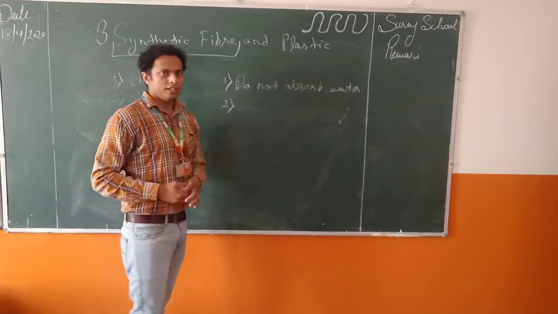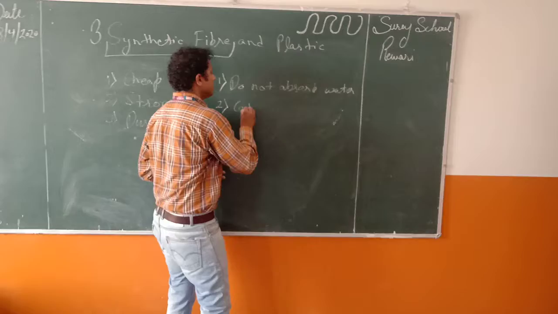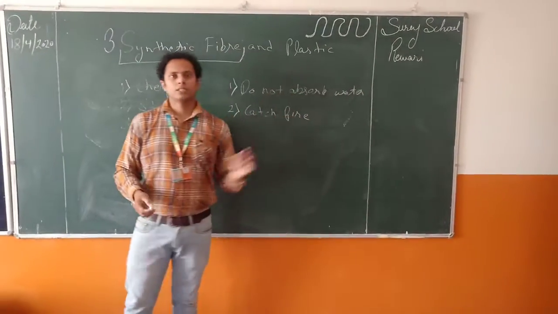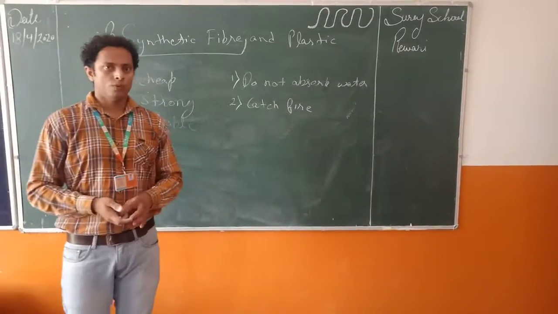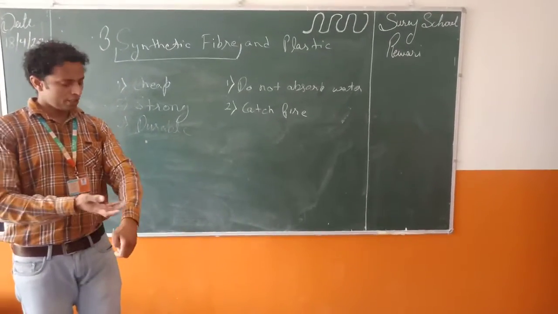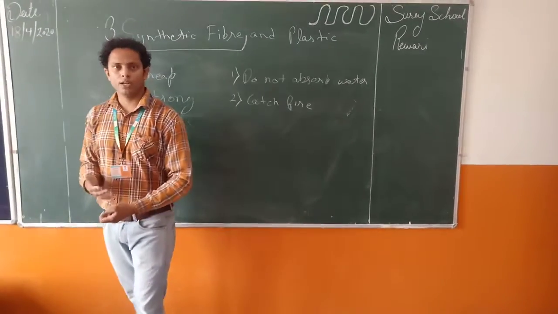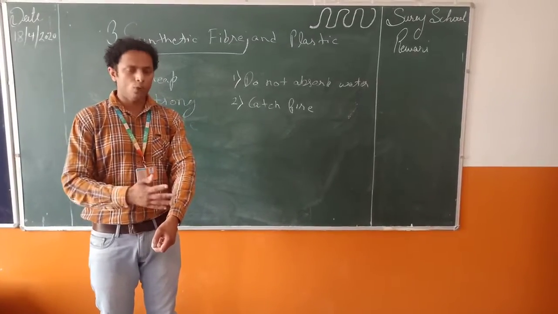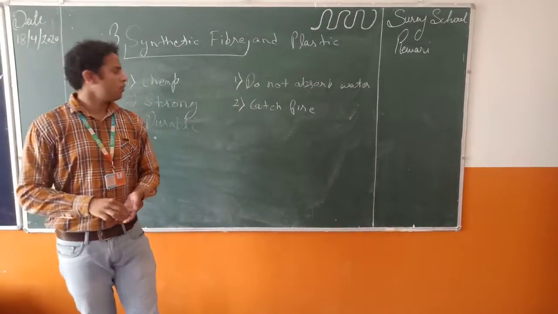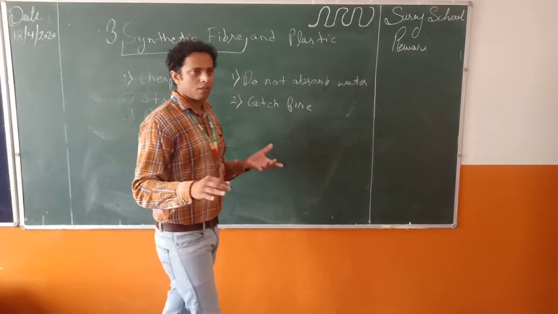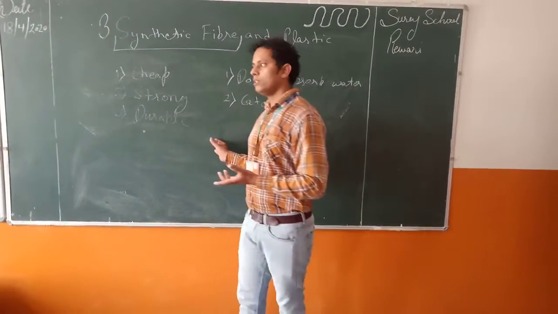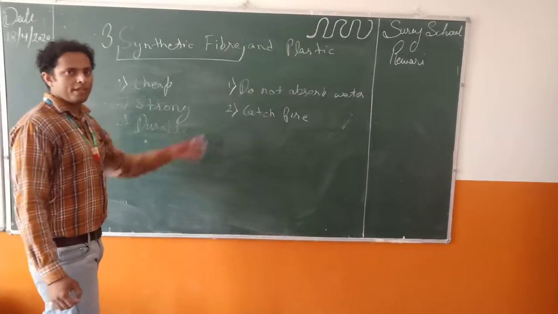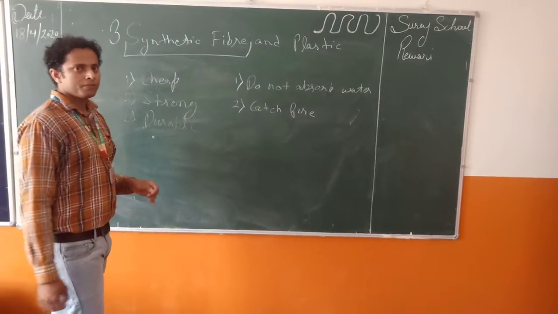They catch fire easily. Synthetic fibers catch fire easily and they melt down when heated. If we use only synthetic fiber to make clothes, these clothes can melt down by heating and stick to our skin, which is harmful. So synthetic fibers are not used to make clothes that we use in kitchens, etc. These are the main harmful effects of synthetic fibers.